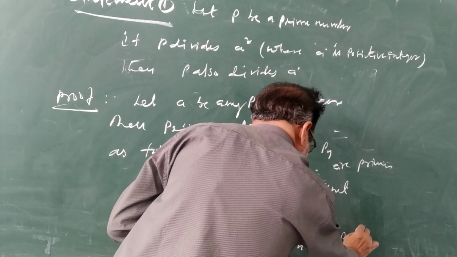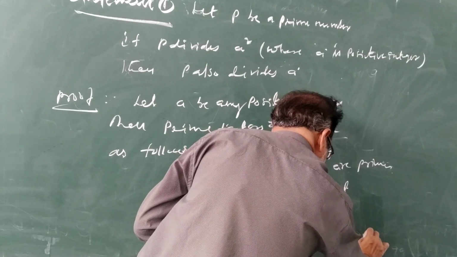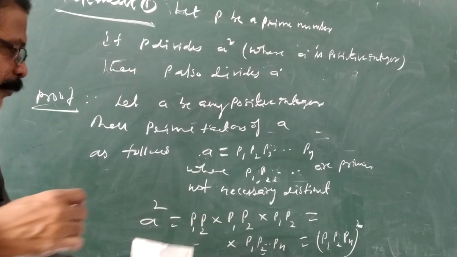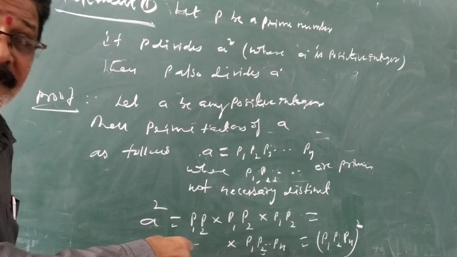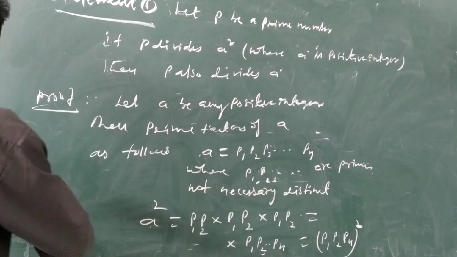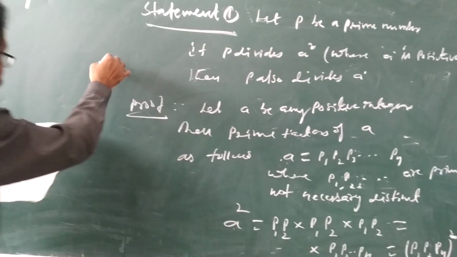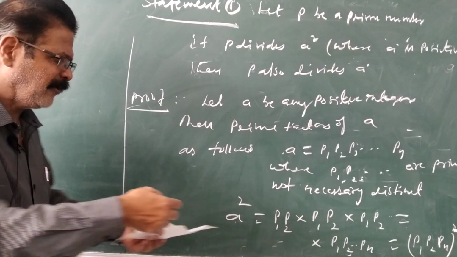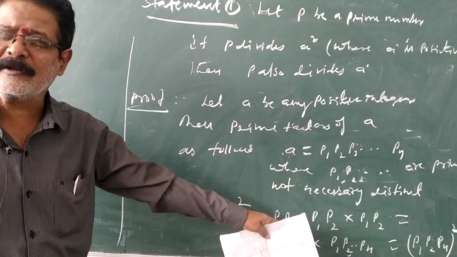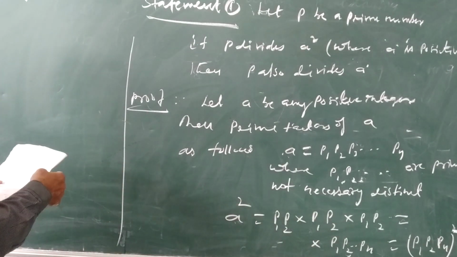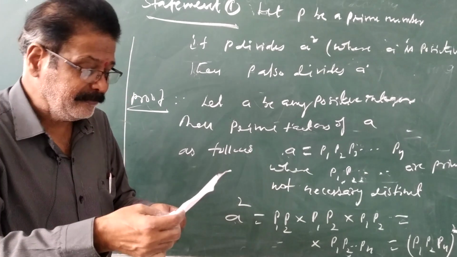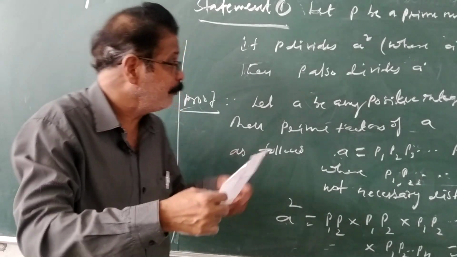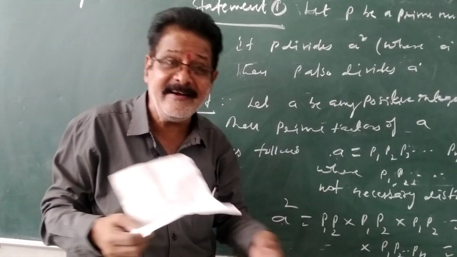That is, (p1 p2 pn) whole square, which you can write as p1 square, p2 square, and so on. So a square is equal to that. The p1, p2 and the rest are the prime factors of a square. Therefore, from FTA, the fundamental theorem of arithmetic, if p divides a square, p also divides a.